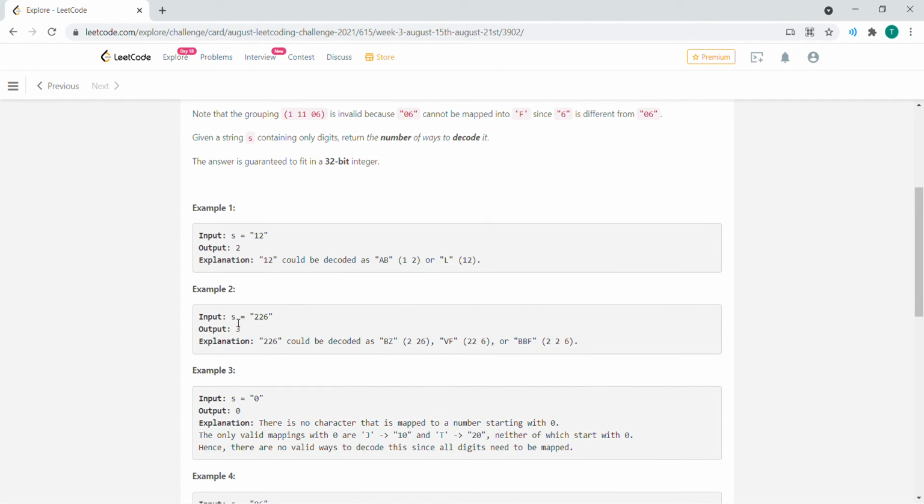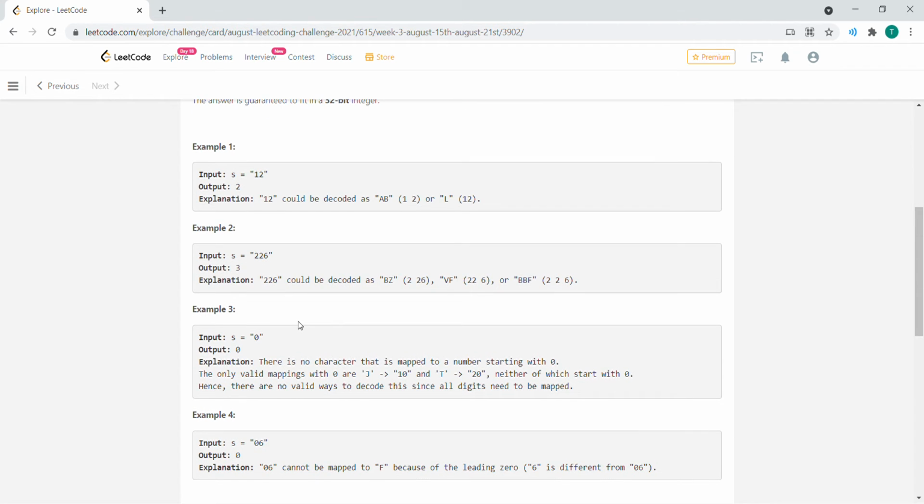Another example is S being the string 226. There are three possible ways to decode it. 226 can be decoded as BZ, which is 2, 26. It can be 22, 6 for VF, or it can be 2, 2, 6 individually, which is BBF. There are three ways to do that.